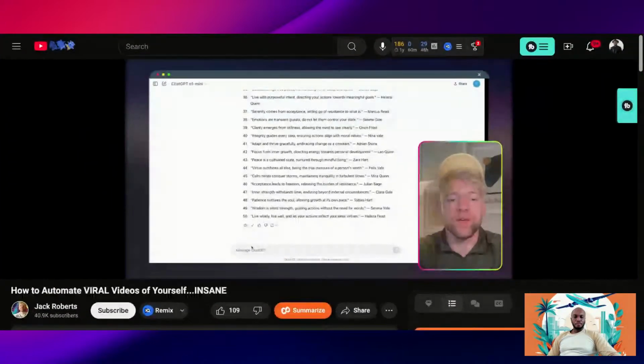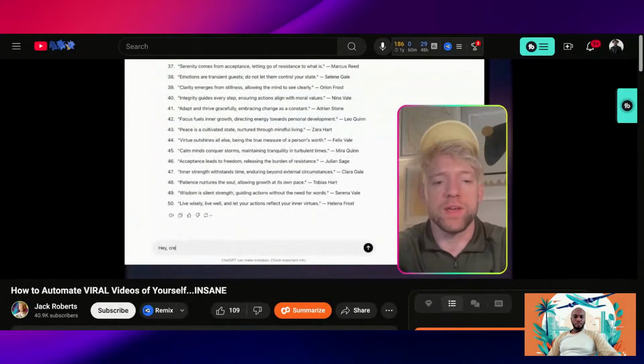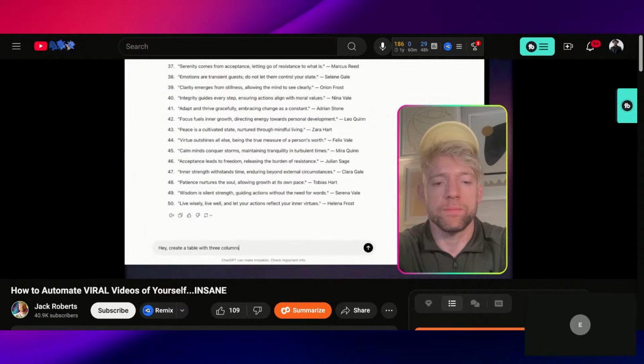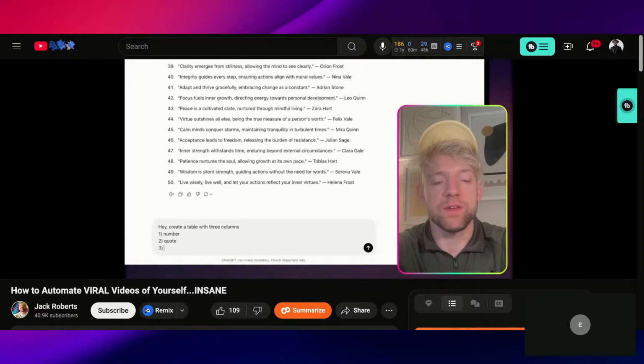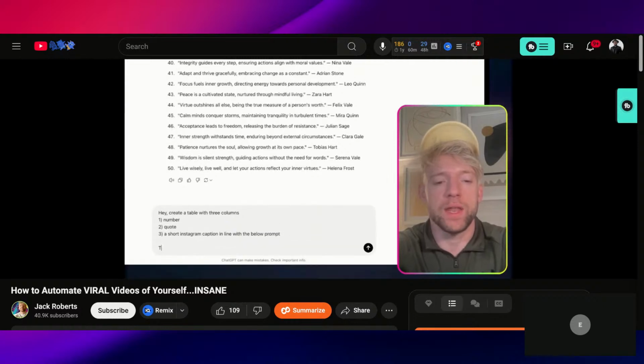So I'm going to copy this, and I'm going to say, hey, create a table with 3 columns. 1 is number, 2 is quote, and then 3 is going to be an Instagram caption. A short Instagram caption, or it can be any length you want really, but we'll say a short Instagram caption in line with the below prompt. Okay, and then we say the prompt like so.